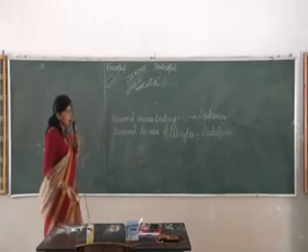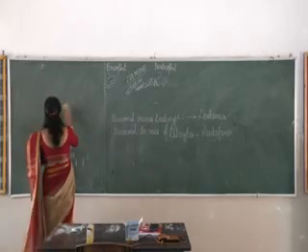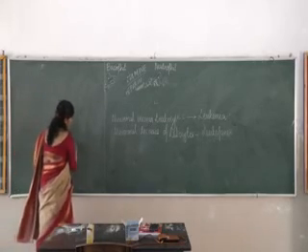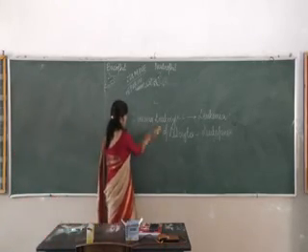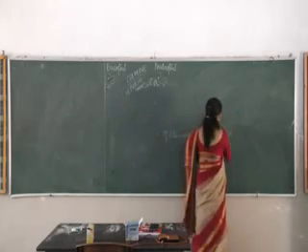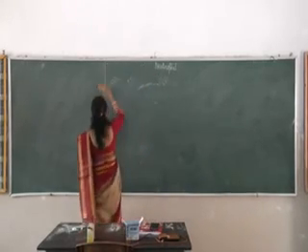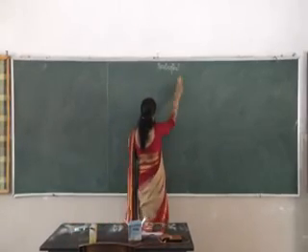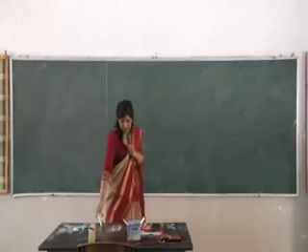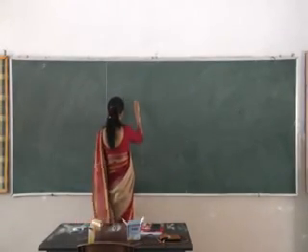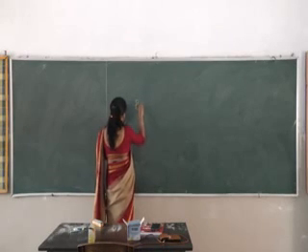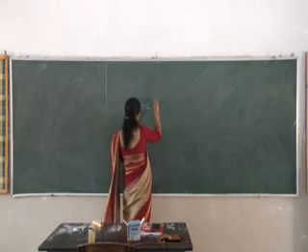Let us come to platelets, the next blood cell we are going to do. One thing I just missed out: where are all WBCs formed? All WBCs are formed in the bone marrow, both red and yellow bone marrow.